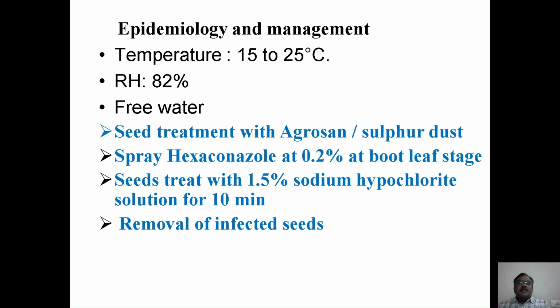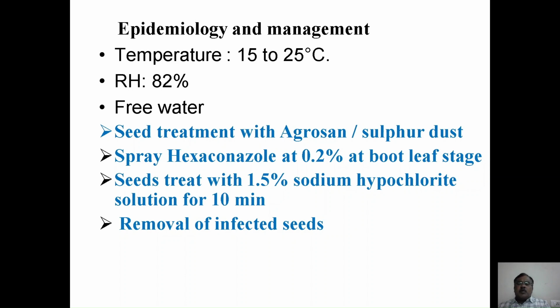A temperature of 15 to 25 degrees Celsius, relative humidity of 82% and the presence of moisture favor the development of this disease. For seed treatment, we can use any of the seed treating fungicides effective against smut or bunt. Spraying hexaconazole at 0.2% during the boot leaf stage helps in reducing disease incidence.